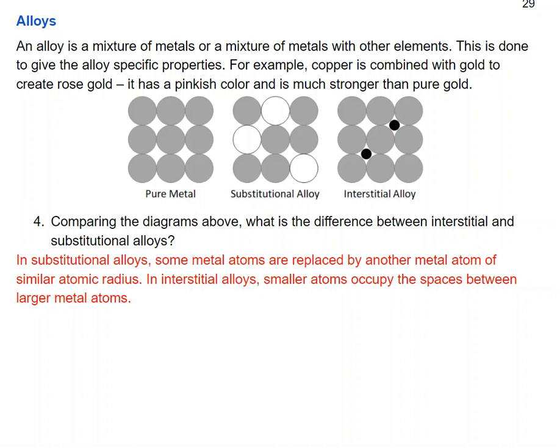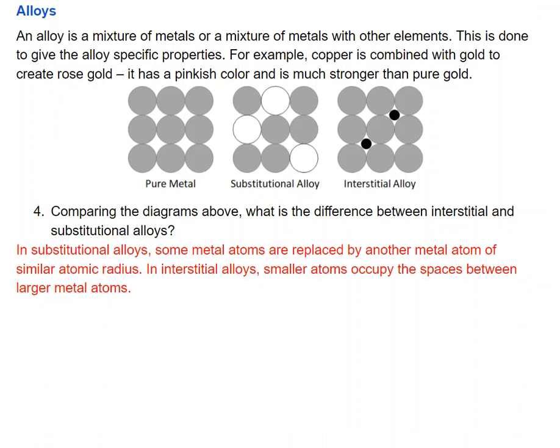Looking at these three diagrams, what is the difference between an interstitial and substitutional alloy? In a substitutional alloy, some of those metal atoms have been replaced with another metal atom of similar atomic radius. In interstitial alloys, smaller atoms are occupying the spaces in between the larger metal atoms.